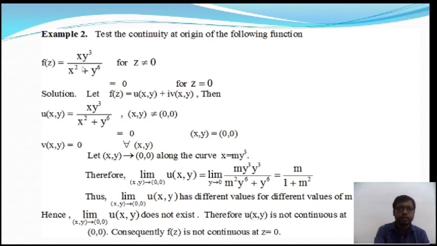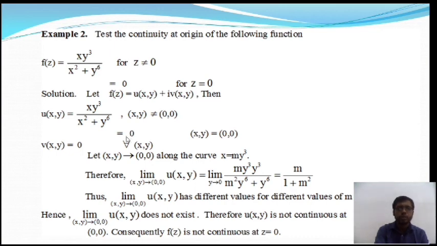Here u is the real part. So u is equal to u of x comma y is equal to this, for x y not equal to 0 comma 0, and u of x comma y is equal to 0 at the origin. Similarly, v of x comma y is equal to 0. So v of x comma y is the imaginary part of the complex function. So the imaginary part is not present in the given problem; v of x y is equal to 0 for all x y.